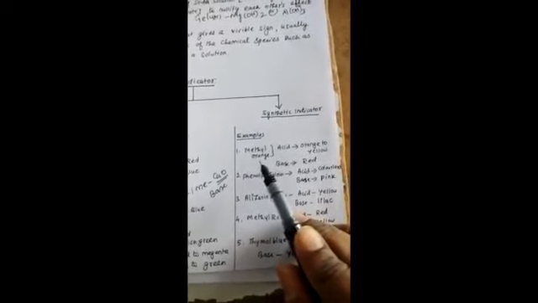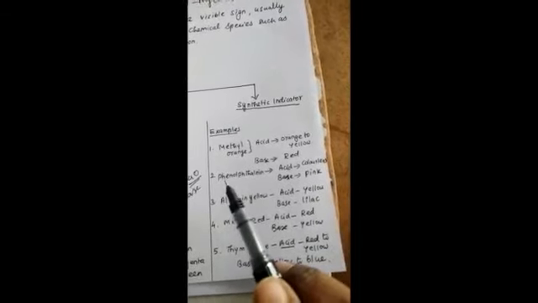Example, methyl orange. Methyl orange is a purple-orange colored solution. In acid medium, the color changes from orange to yellow. In basic medium, the color changes from orange to red, indicating a base. The second great example is phenolphthalein. In acid medium it is colorless, and in basic medium it is pink. So the basic medium color is pink, indicating phenolphthalein.